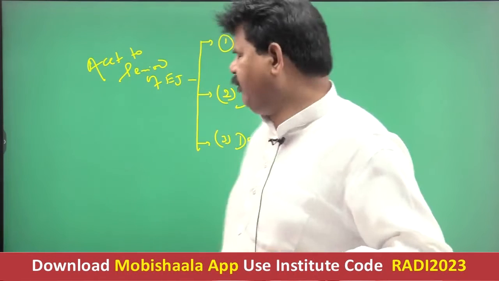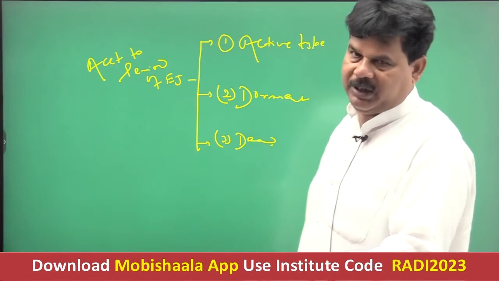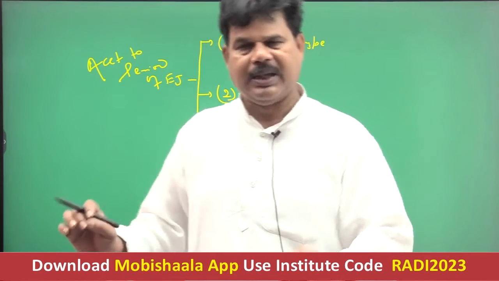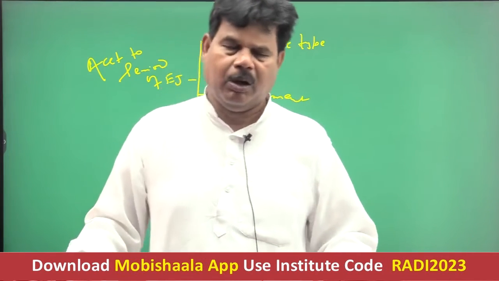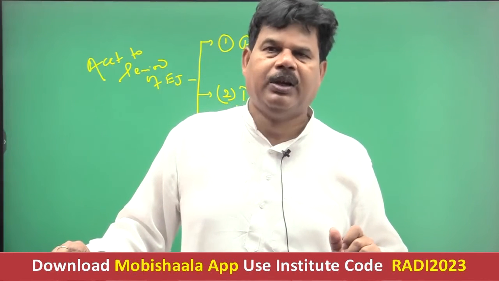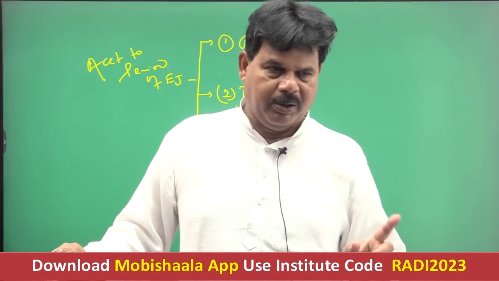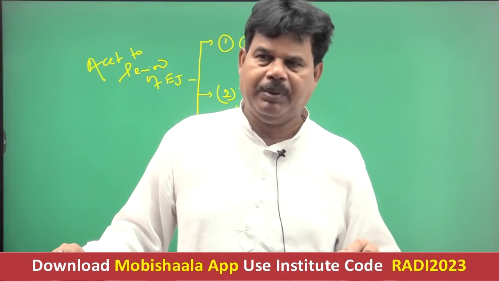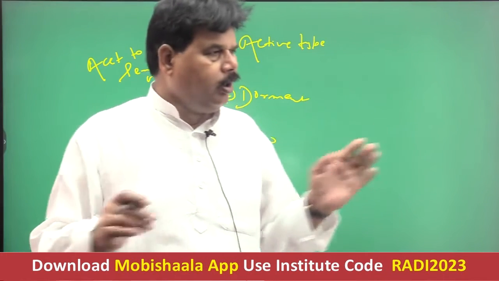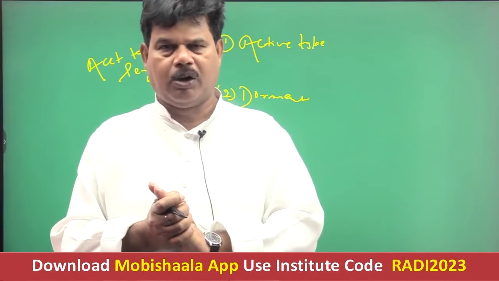But if ejection of the earth material occurs after a long time interval like 40 years, 50 years, then it is referred to as dormant type of volcanic eruption, right? Best example is Vesuvius. Vesuvius, also located in the Mediterranean Sea zone or Alpine zone, is the example of a dormant type of volcanic eruption. It is clear now? Stromboli is active type located in the Mediterranean Sea zone, whereas Vesuvius is dormant type, because eruption occurs after a long time interval.